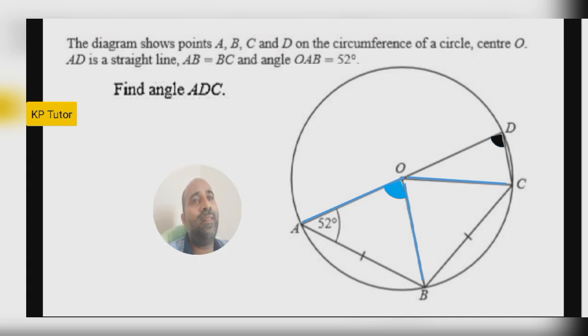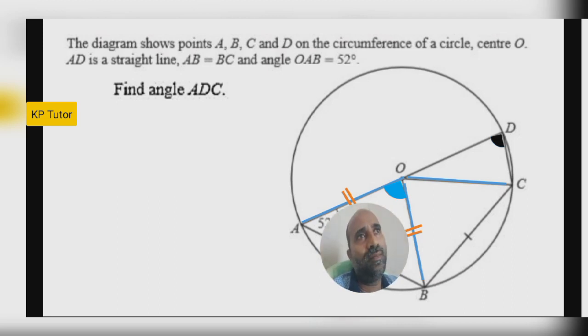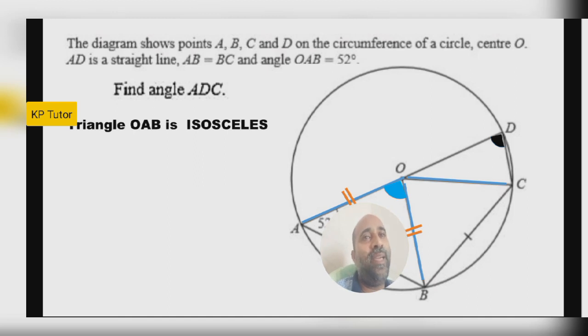Then first consider this triangle, only this part. Two sides are equal in this triangle. Two sides equal means, what is that? Just think, guess it. Yes, isosceles triangle, right? Triangle OAB is isosceles.